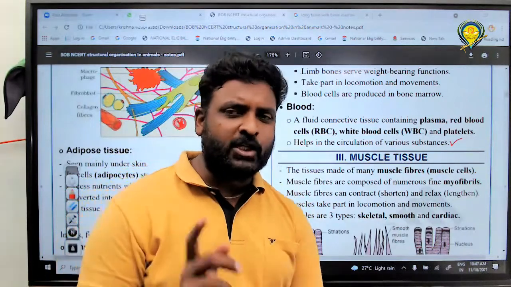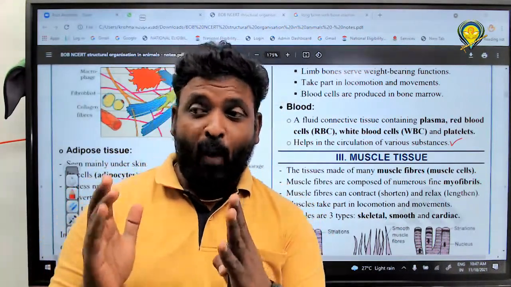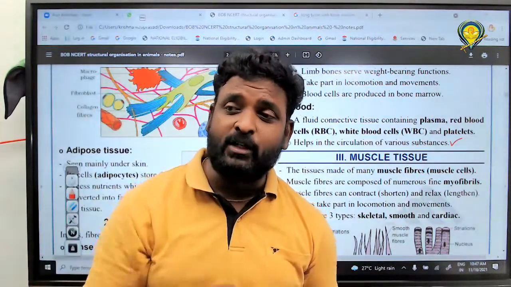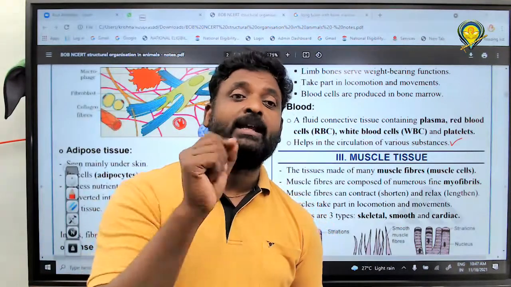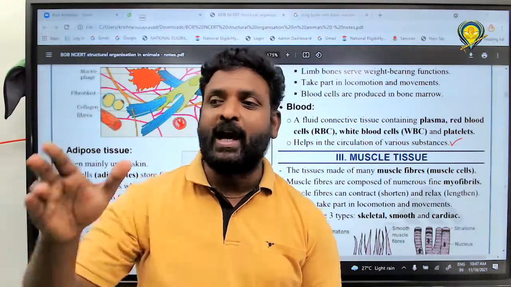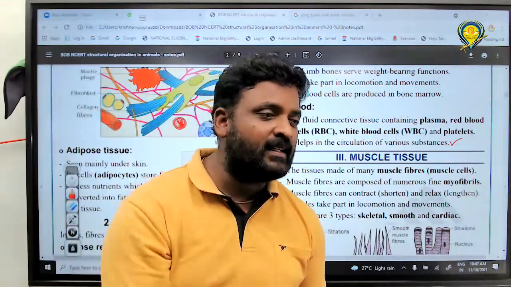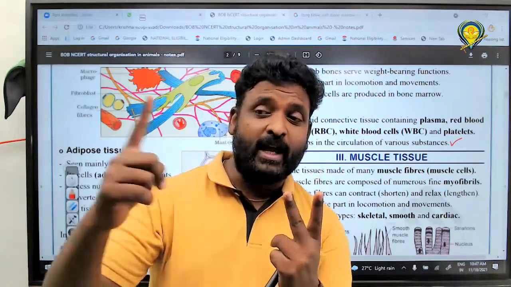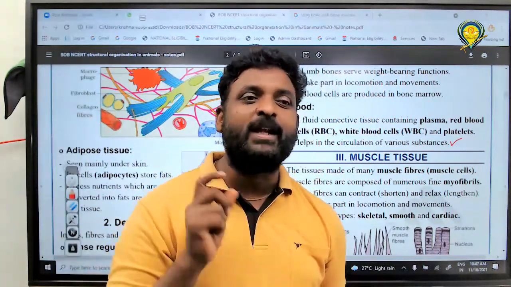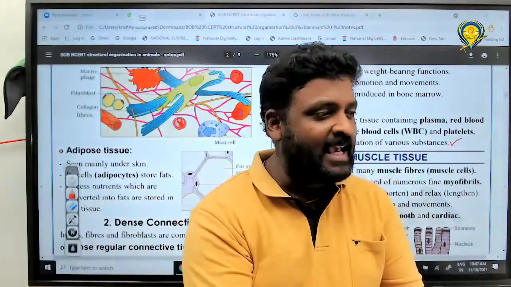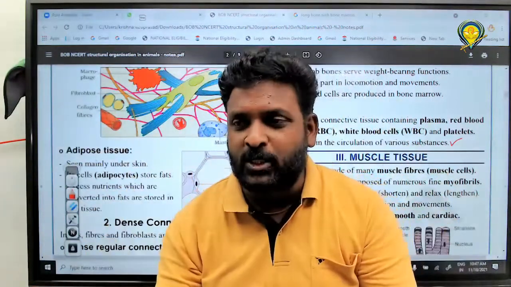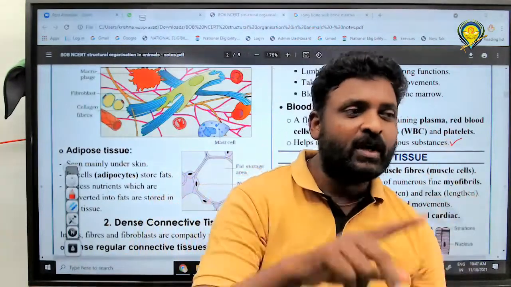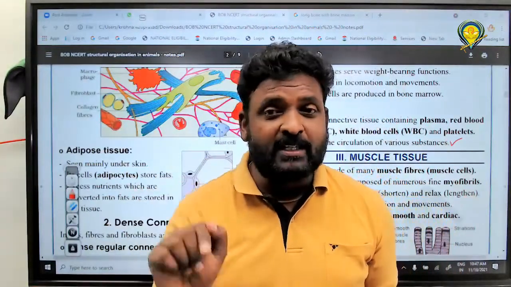Connective tissue is the most abundant and widely distributed tissue among all the tissues. Right or wrong? Why is it called connective tissue? Because it provides links and support to the tissues or organs, right? And in that, how many types? Three types: loose connective tissue, dense connective tissue, and specialized connective tissue. Loose connective tissue means what? The matrix is arranged loosely, and this is called loose connective tissue. How many types? Two types: areolar connective tissue and next one, adipose tissue.